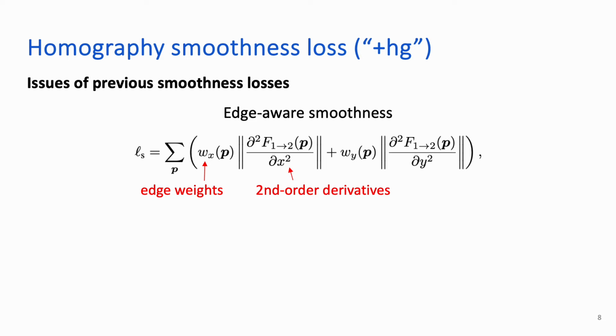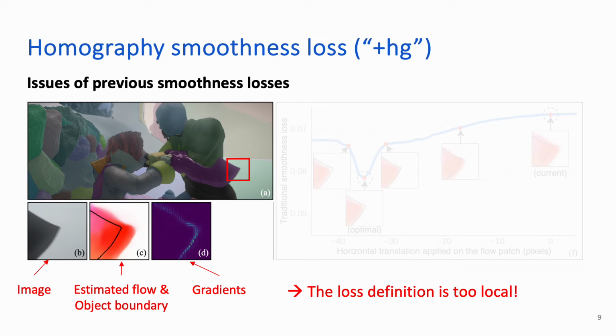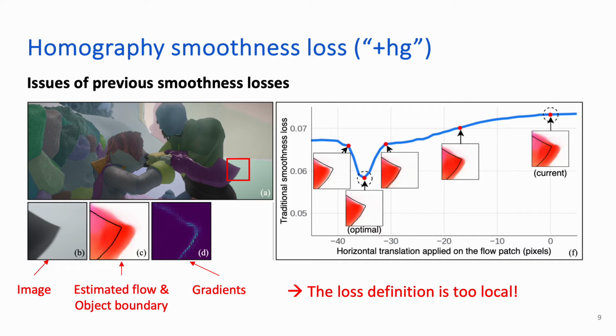Second, we propose a homography smoothness loss to replace the previous edge-aware smoothness loss. Previous methods generally use edge-aware smoothness losses where they do not penalize across the estimated edges. This causes issues because the gradients are concentrated only around the edges of the estimated flow, even if a region of flow is inaccurate. The landscape of the loss function is also visualized on the right. The function is rather flat around the current estimate, so it is hard to optimize.